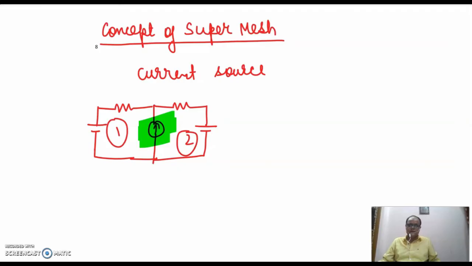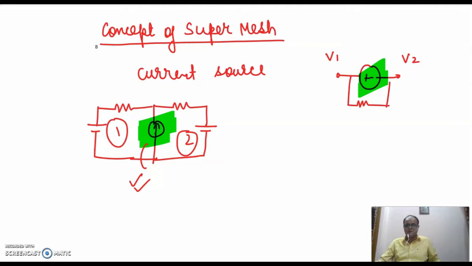Likewise, in case of super node, there was a voltage source between two nodes. In case of super mesh, a current source is present between two meshes. In the case of super node, any element that was in parallel to this voltage source was included in the super node.